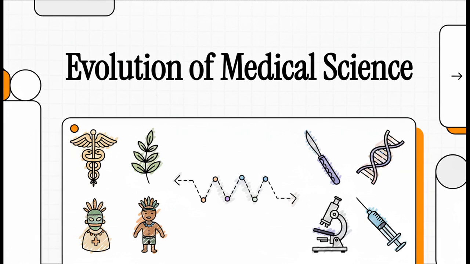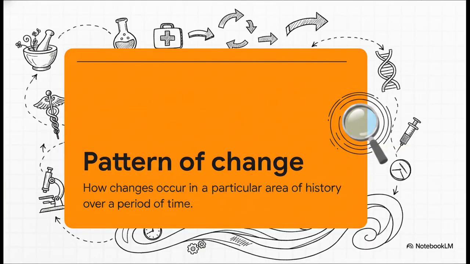We're going to be tracing the literally incredible journey of human health, all the way from ancient superstitions right up to modern surgical miracles. All right, to kick things off, we need to define a massive key term from your syllabus: a pattern of change. Now, this simply means how changes occur in a particular area of history over a period of time. It's kind of like a giant puzzle. Figuring out how to keep people healthy and how to fix them when they're not has been this constant driving obsession for humanity. And today, we are mapping out that exact pattern of change.